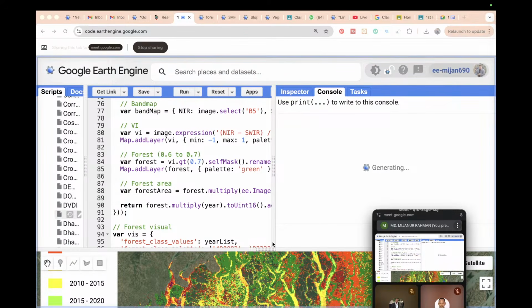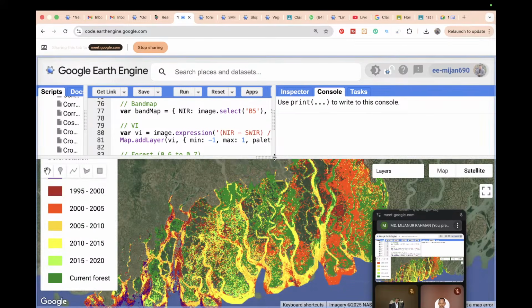It's loading because there is a lot of data set included.